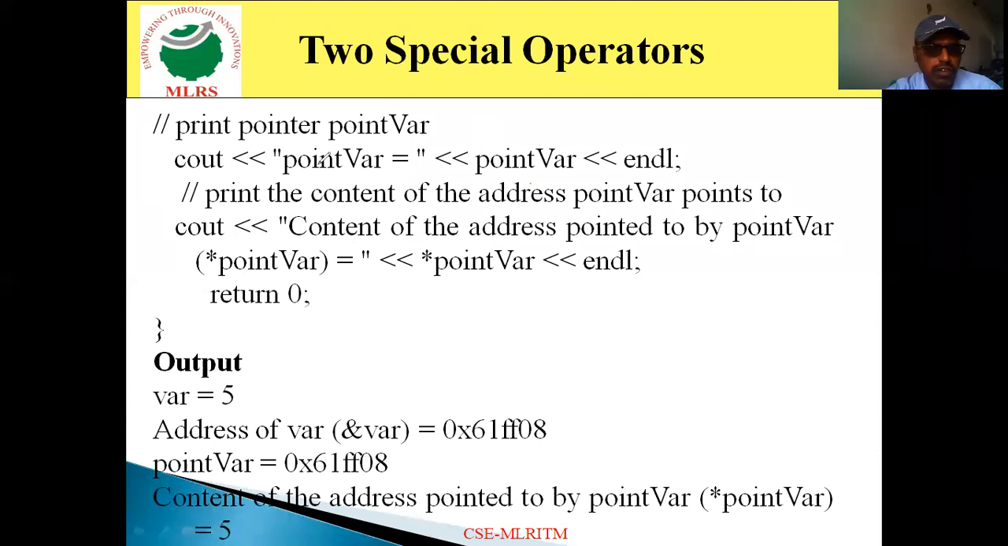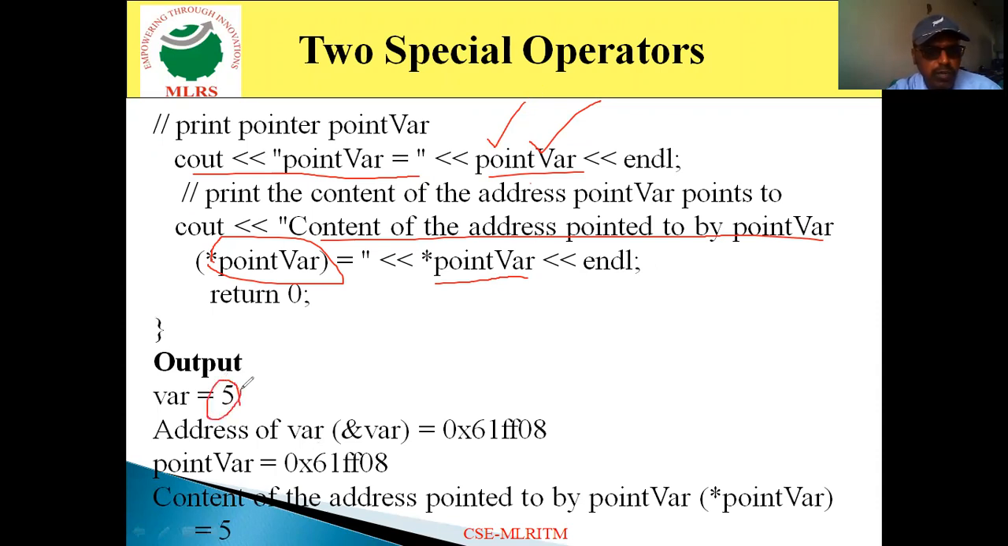Now the next statement. Here pointVar is printed. What is stored in pointVar? It is nothing but the address of var, so the same value we printed earlier will be displayed here. Next, the content of the address pointed to by pointVar. Here I print *pointVar, which means the value stored in this address. The value stored in the address is 5.